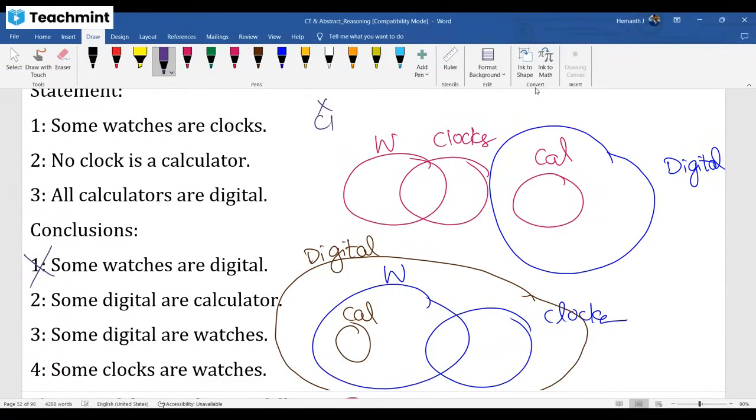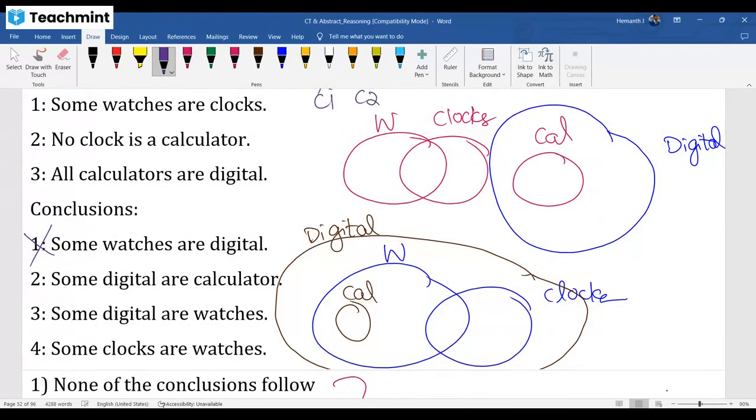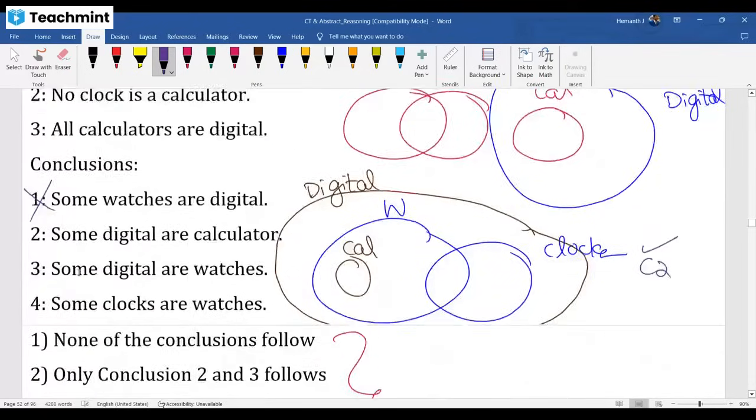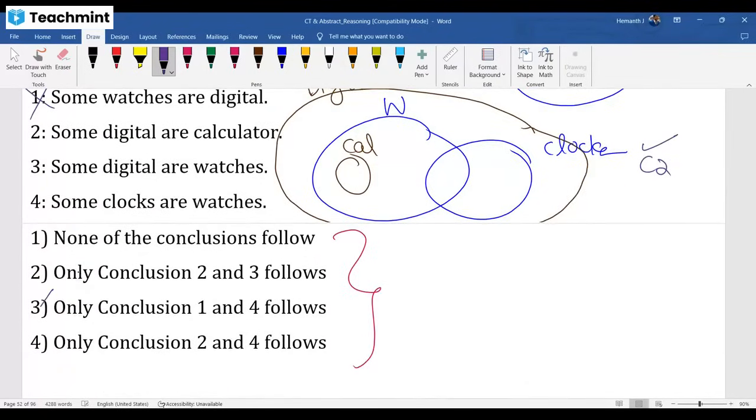When either R is not there. Some digital are calculators. This is the entire digital area, and some part of that is occupied by calculators. Correct. Here also you check. This is the entire digital area, and a part of that is occupied by calculators. Second one is correct in both situations. First one failed, right? Whichever option has the first one, remove it. First one failed means third option gone.